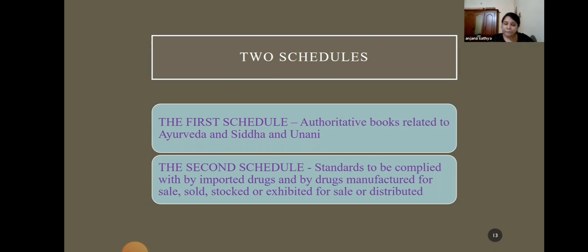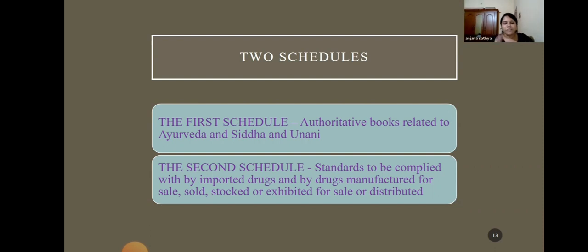The standards to be complied with by the imported drugs and drugs manufactured for sale, stocked or exhibited, and for sale and distributed also. Distributed drugs also have to comply with certain standards. So those are also included in the second schedule. In the second schedule, we cannot see the tests and all. The analytical tests are explained later in the chapters.